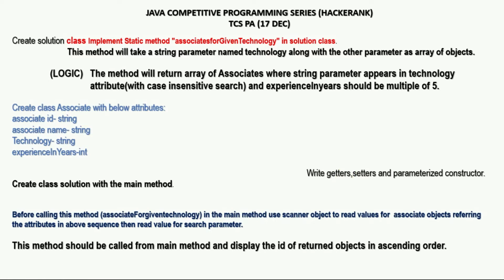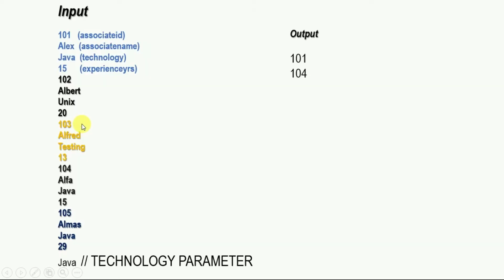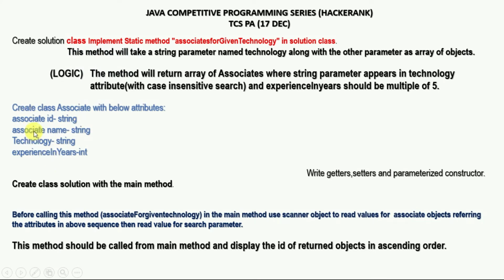So there are certain steps. First we try to understand and only focus on the logic, because you already know the question pattern. The logical part says: input for the operation, this method will take a string parameter named technology along with the other parameter, an array of objects which stores all records.